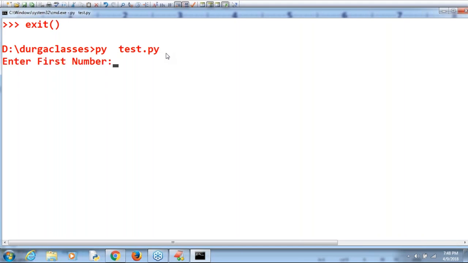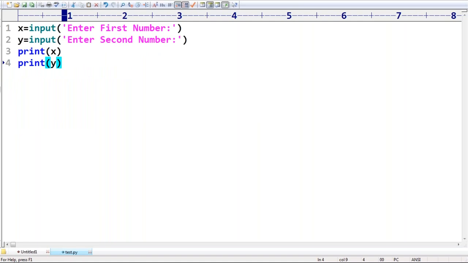Now my program is asking: enter first number, 10. Enter second number, 20. Now it's going to print 1020. Clear? Just I'm reading two numbers from the keyboard and trying to print the values. Now I want to print the sum of these two numbers, right? The sum, comma, X plus Y.